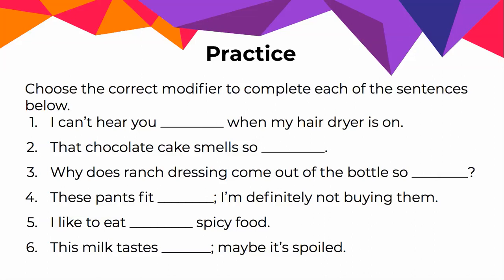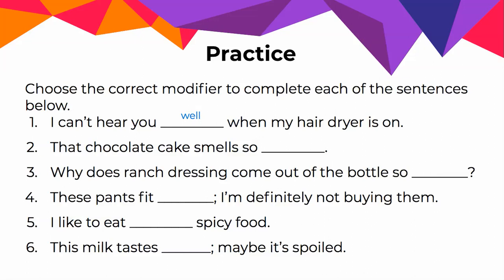Number 1, I can't hear you blank when my hairdryer is on. We're probably choosing between good and well. So what form do I need? What information is that word providing? The modifier is telling us more about the hearing and the extent to which you're able to be heard. So since it's modifying a verb, I need the adverb well.